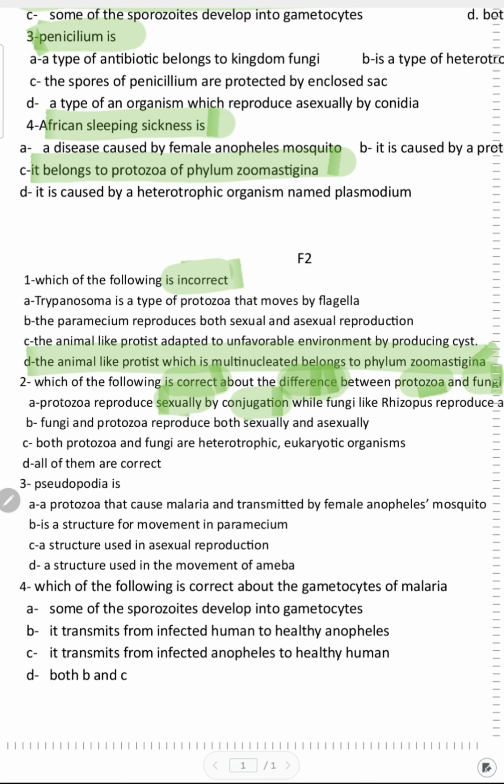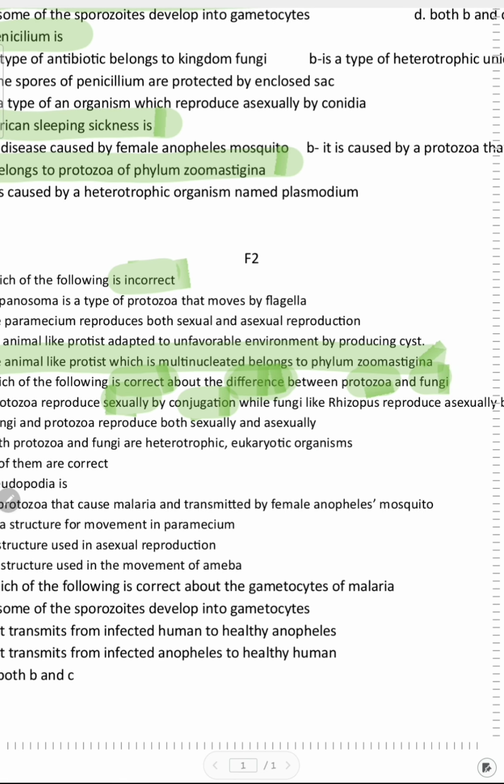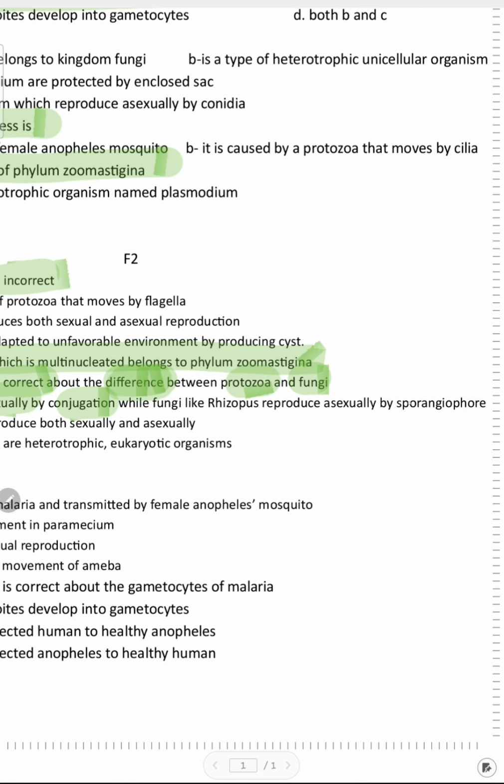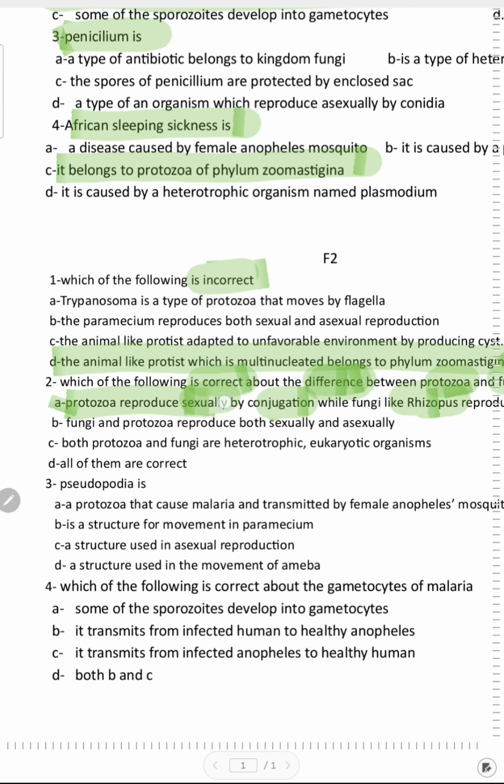This is a correct difference between them. Protozoa reproduce sexually by a process named conjugation, while fungi can reproduce both sexually and asexually, and the asexual one is by sporangiophore. This is a type of asexual reproduction in Rhizopus. So this answer is true.